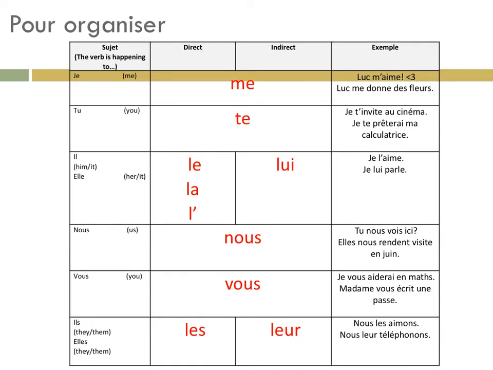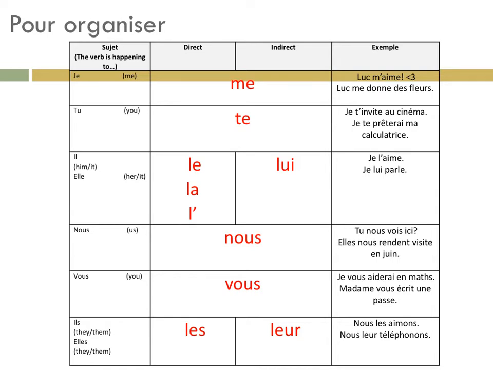The newest ones pour cette classe de français, lui et leur. So to him or her, to them. Ici, to him, to her. Ici, them. Voici aussi quelques exemples, and I would go ahead and fit both exemples into your chart as well. Par exemple, I'll walk you through each one.